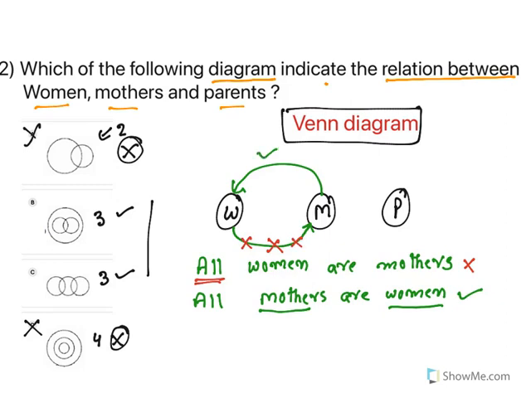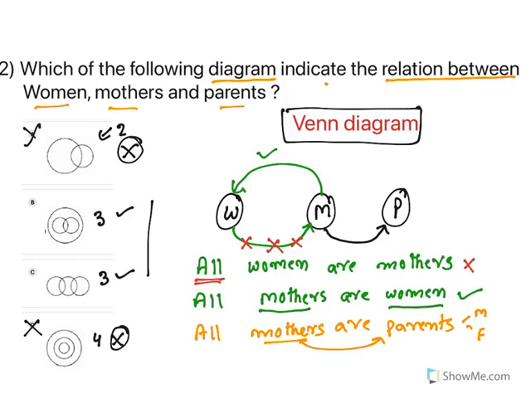Moving to the next one. Similarly, let me write the other statement too. Mothers to parents. If I say all mothers are parents. What do you say with this? All mothers are parents. Yes, parent means a mother and father. So mother is included in this parent, so this relationship holds true. Yes, all mothers are parents.